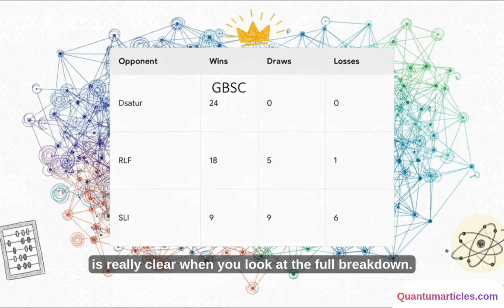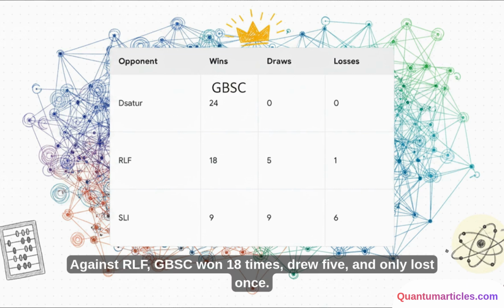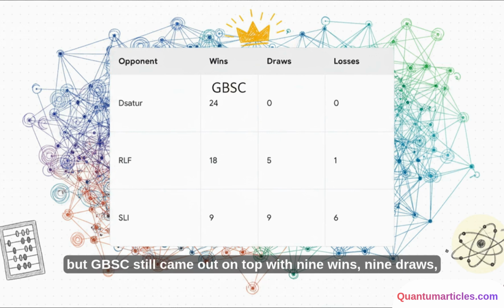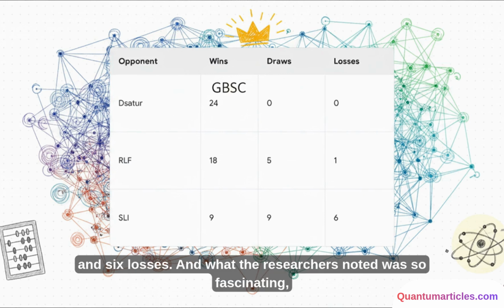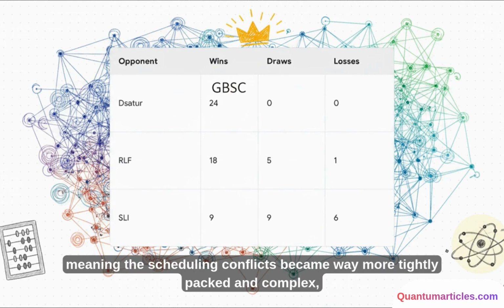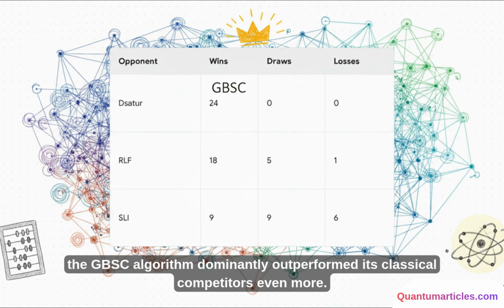So the crucial point is really clear when you look at the full breakdown. Against DSATUR, a complete 24-0 sweep. Against RLF, GBSC won 18 times, drew 5, and only lost once. SLI definitely put up the strongest fight, but GBSC still came out on top with 9 wins, 9 draws, and 6 losses. And what the researchers noted was so fascinating. As the graph density increased, meaning the scheduling conflicts became way more tightly packed and complex, the GBSC algorithm dominantly outperformed its classical competitors even more.